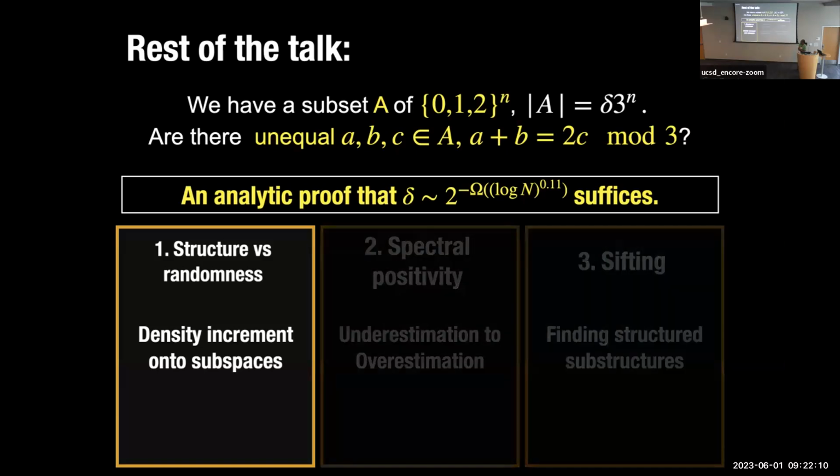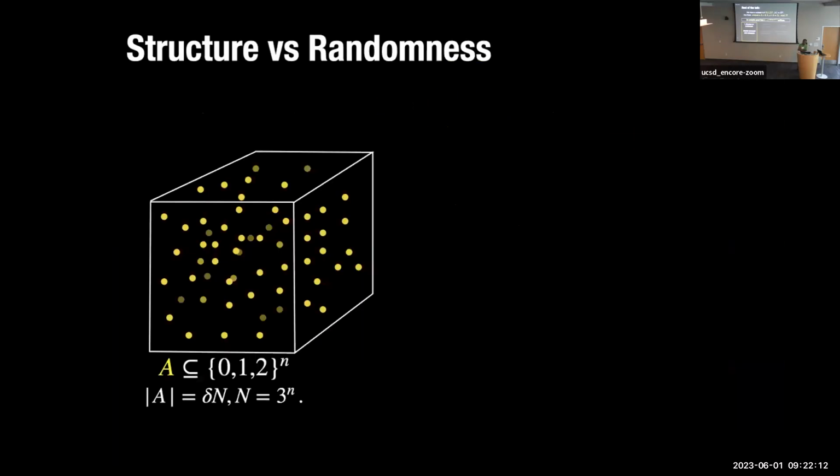Okay, so let me talk about structure versus randomness. As a blueprint, it's basically very visual thinking. What do I mean by that? What are we trying to do, right? We have this subset A. All we know is that it's a big set, and we're trying to say something about this big set.